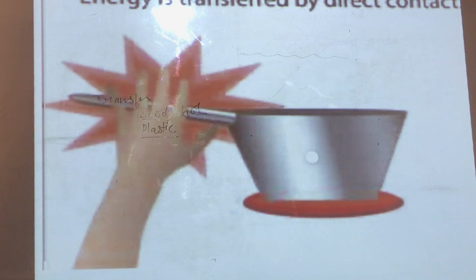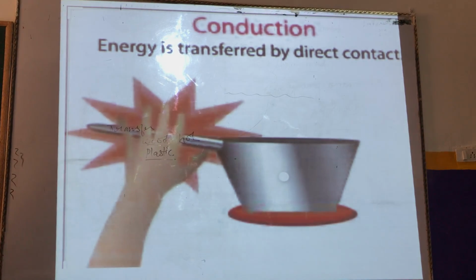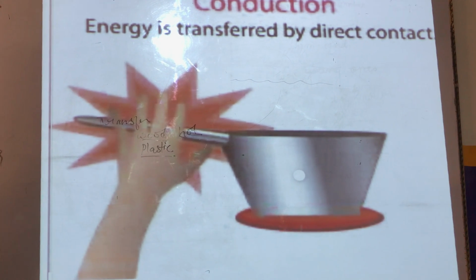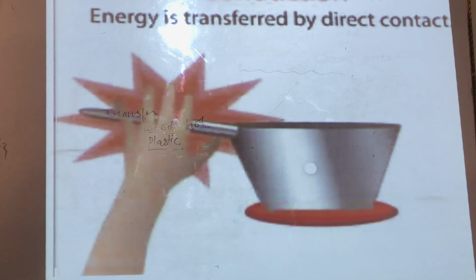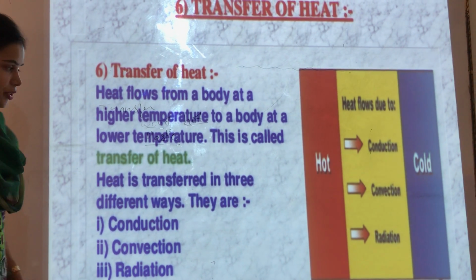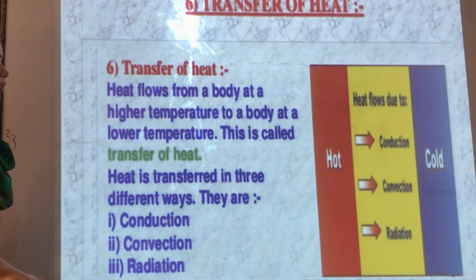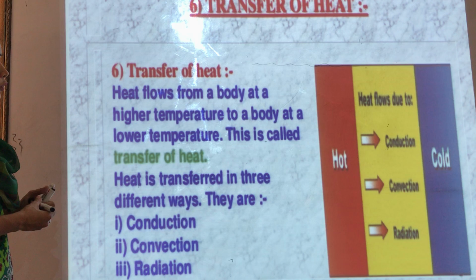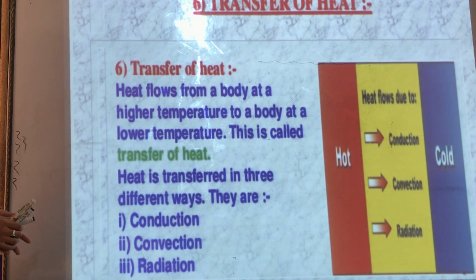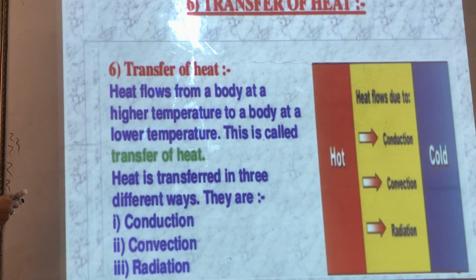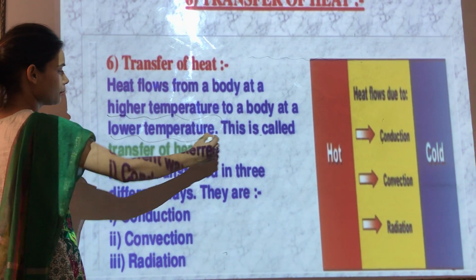So children, we can easily tell that energy is transferred by direct contact. If you place anything over the burner, anything which is in direct contact with that utensil will also feel the hotness. So heat flows from a body at a high temperature to a body at a lower temperature. This is called transfer of heat. Now what does this mean, higher temperature to lower temperature?